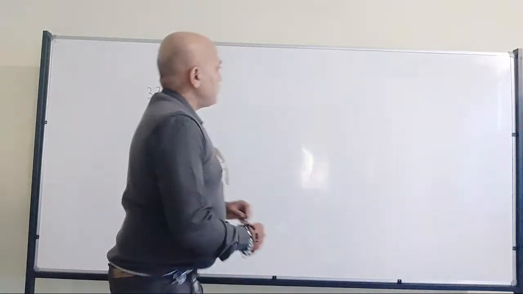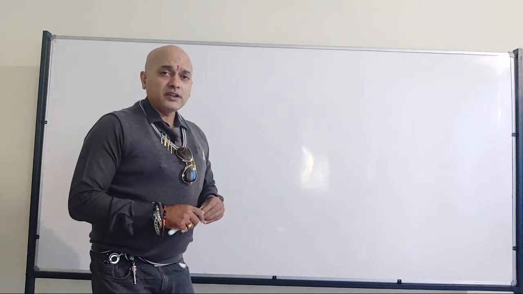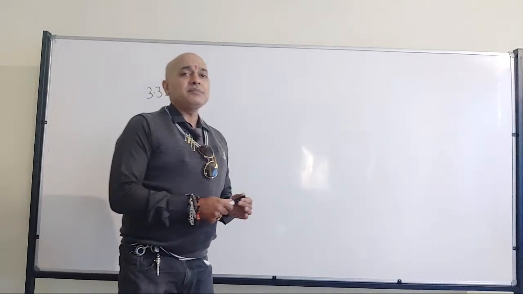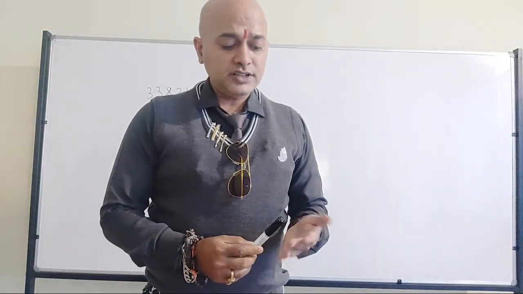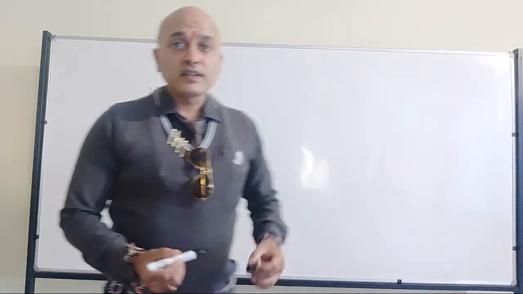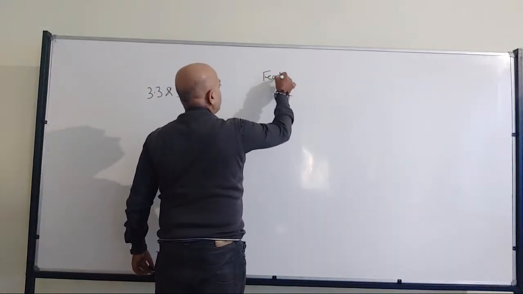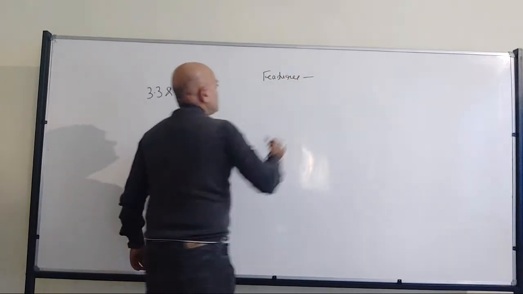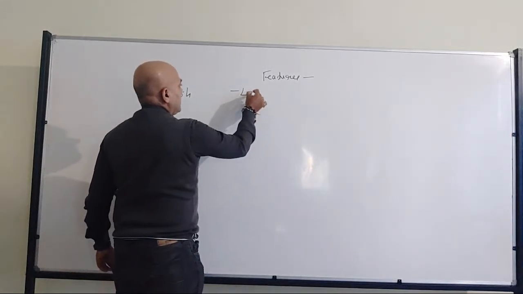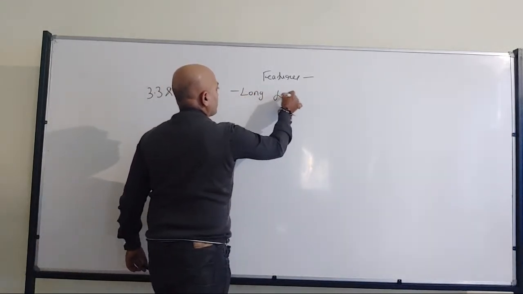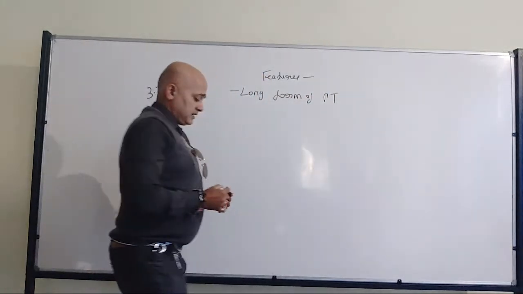Before going for that, when it comes to the modern periodic table, it is there in the name itself. The modern periodic table has been arranged based on increasing atomic number. If I want to talk about the features of the modern periodic table, first, it is called the long form of the periodic table.